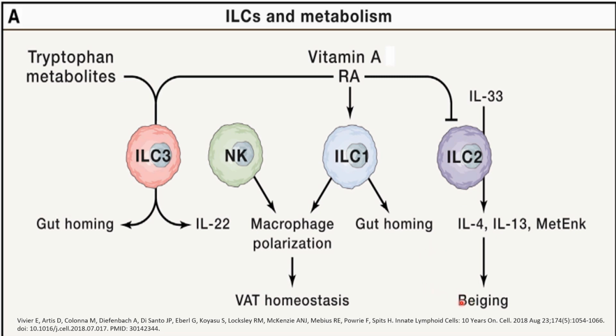Beiging is the formation of cells of multilocular adipose tissue from the white adipose tissue, which are capable of thermogenesis. So when vitamin A suppresses innate lymphoid cell type 2, it will also decrease the process of beiging.